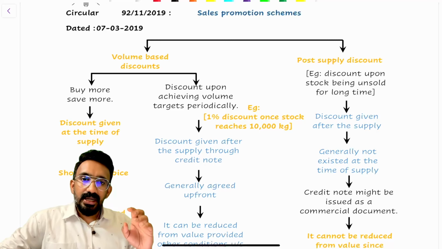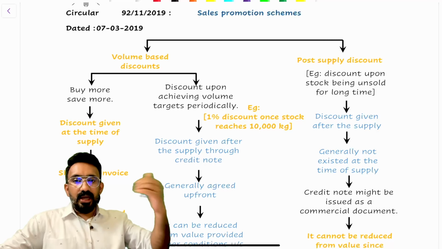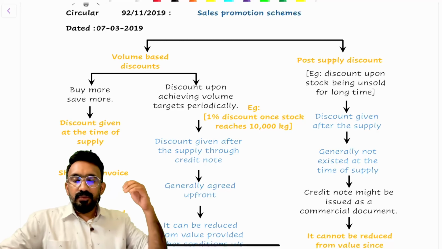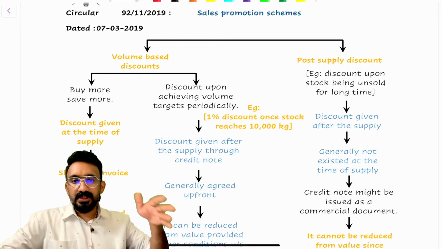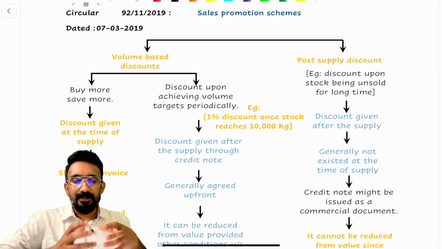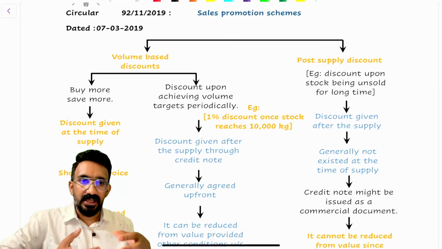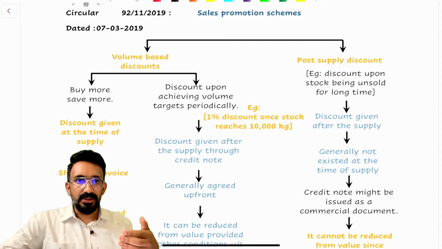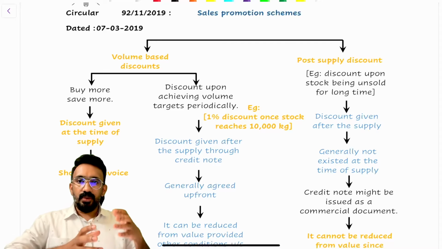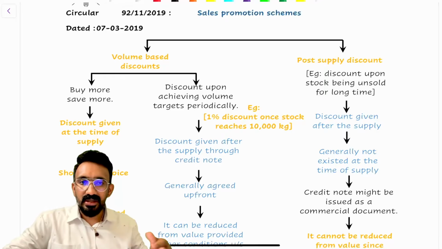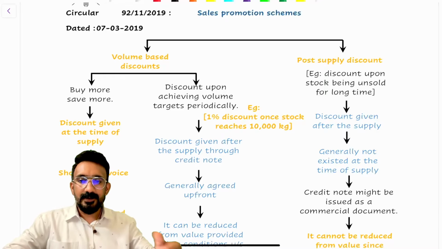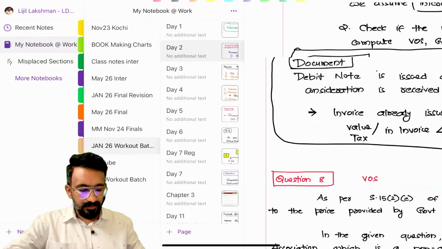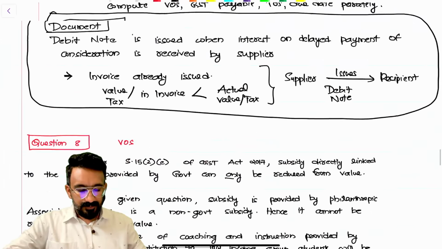What I'll do is, if you look at our notes, by which I mean my chart notes, you would find this to be split between 2 chapters. One is in the supply chapter, wherein they're talking about buy one, get one free kind of schemes and free sample and gift kind of measures to improve sales. There's also volume based discounts and post supply discounts that are discussed in the value of supply chapter. But the ideal thing to do would be to club all of this into one discussion because it's a recap. So let me do that.